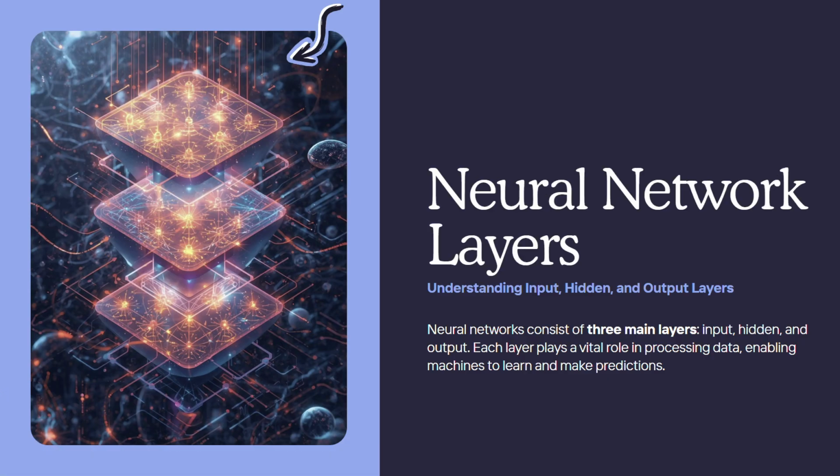Let's take a look inside a neural network. It is made up of layers. The input layer receives data, for example an image's pixels. The hidden layers process the data by combining numbers and finding patterns. Finally, the output layer gives a result, maybe predicting that the image is a cat.